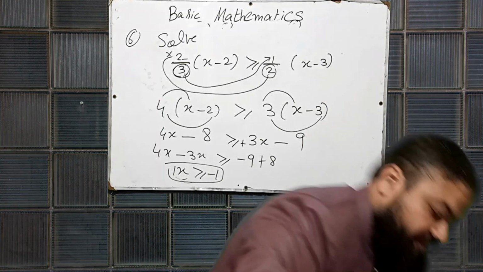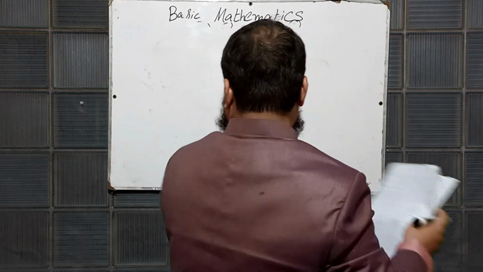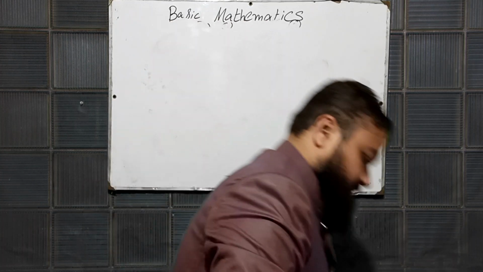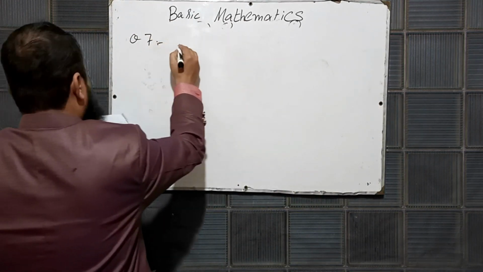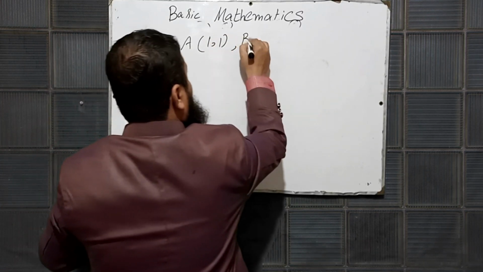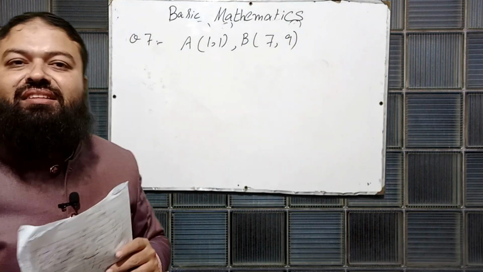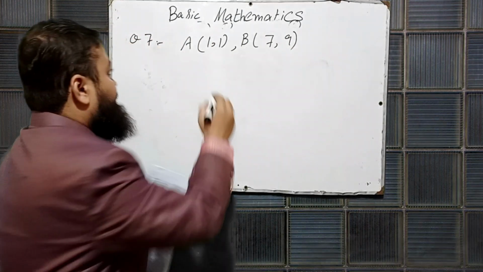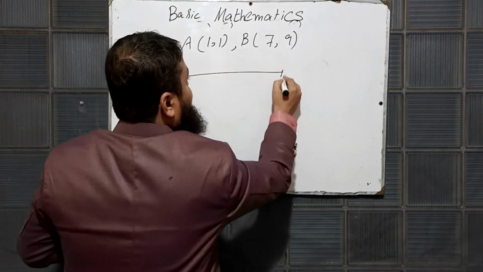Question number 7. Two points are given, A is (1, 1) and B is (7, 9), and you are to find the distance between these 2 points. For example, we have a line, A is over here and B is over here.